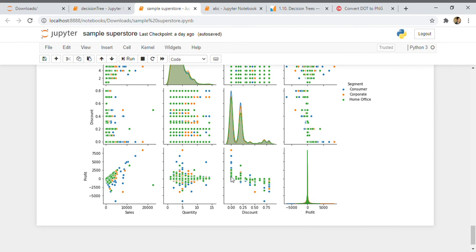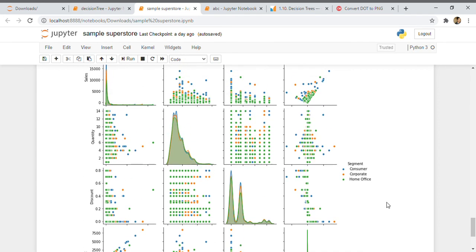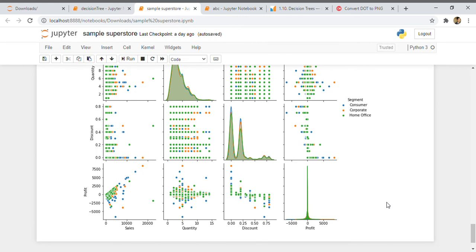Even with no discount our sales are increasing for the consumer products, even though there is no benefit, so I don't know why they are giving the discounts. And even though the quantity is increasing, we are not getting the benefits. So the company should give a discount, but not so much that customers think this is now the best product. Even with no discount some products are being sold, so consumer products are mostly sold.